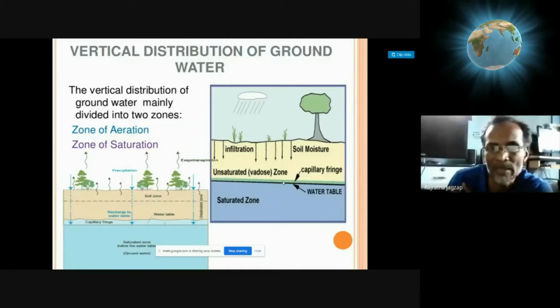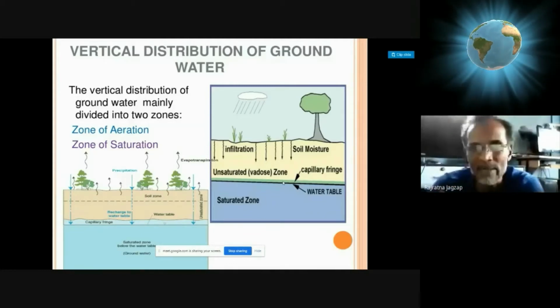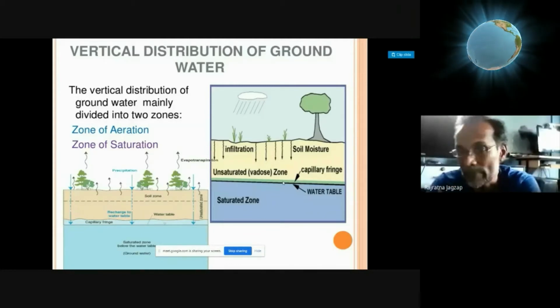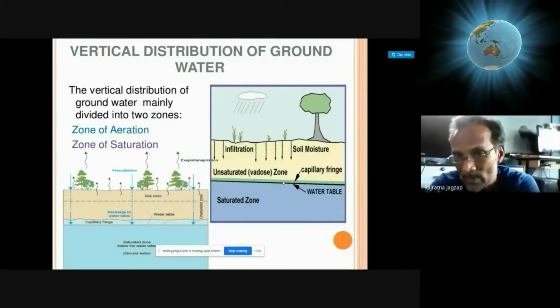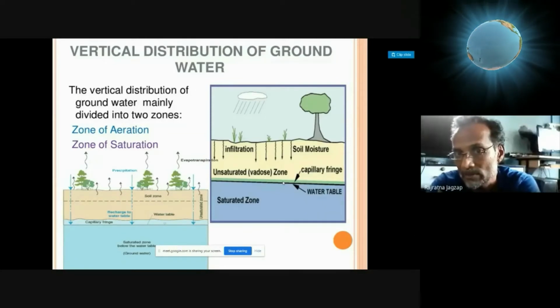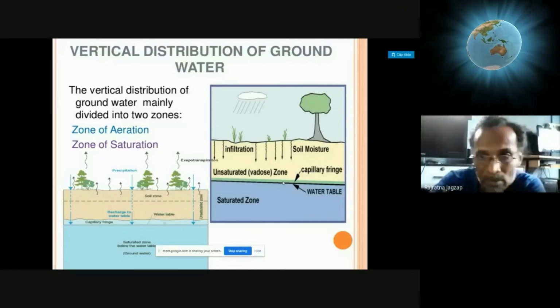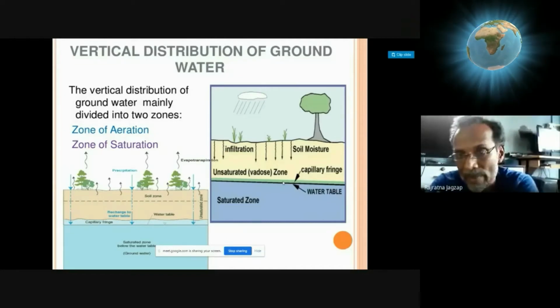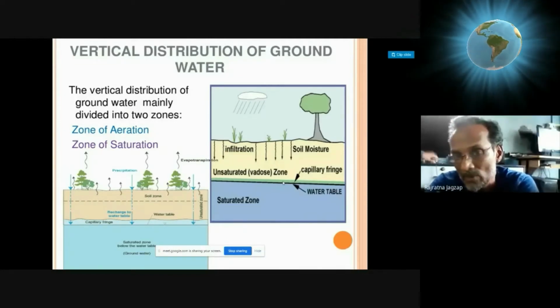So we can say that this is the capillary mechanism or capillary action. By the same mechanism, water in this capillary fringe or capillary zone is stored, and the basic mechanism behind it is surface tension.